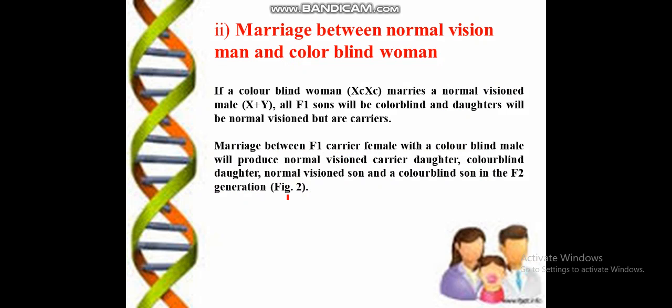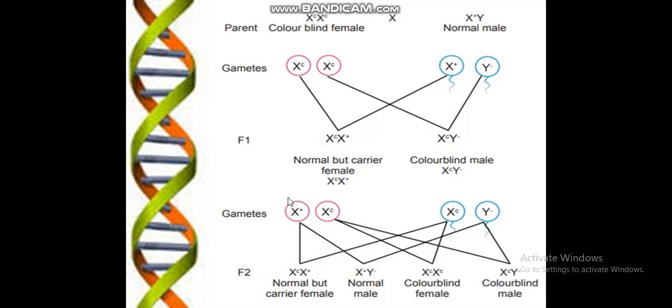You can also make another cross in which a normal male marries a colorblind female. What will happen? Here you will see that this is a colorblind female because she is carrying the X chromosome with the colorblind gene on both, while the male has an X chromosome with the normal gene. Here are the sperms and here are the eggs. She is donating, and her daughters become carriers, and all sons will be colorblind because they have the X chromosome with the colorblind gene.